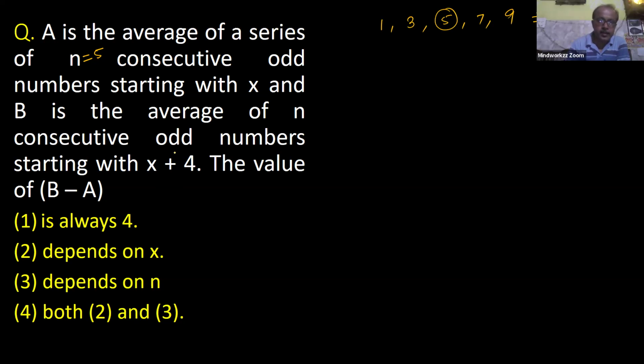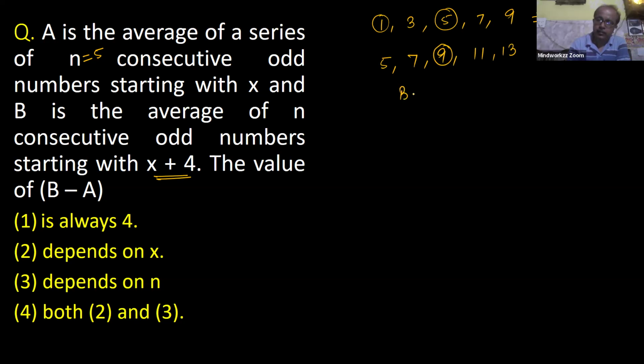The next series, again 5 consecutive odd numbers, but this time your series starts with x plus 4. So if your previous series starts with 1, now your series starts with 5: 5, 7, 9, 11, 13. So in this case, your average value is 9. So B is the average, that is 9.